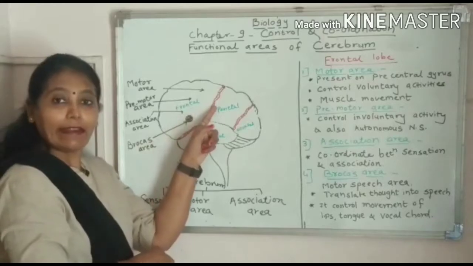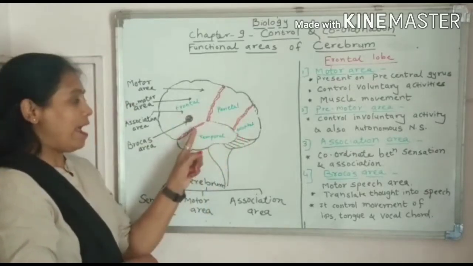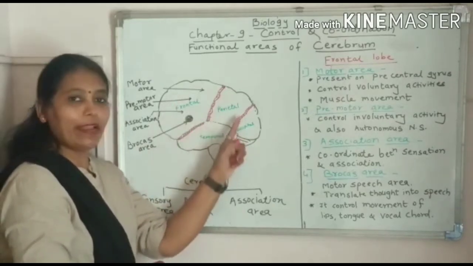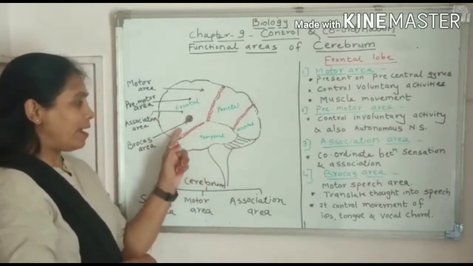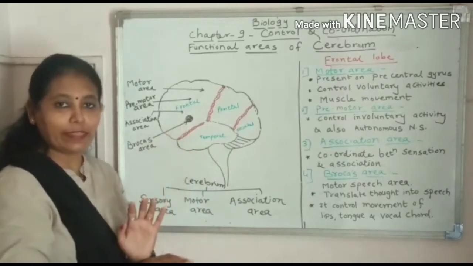This is central sulcus, this is parieto-occipital sulcus, and this is lateral sulcus, due to which this cerebral hemisphere is divided into 1, 2, 3, 4, and somewhere here the fifth lobe, that is insular cortex, is present.